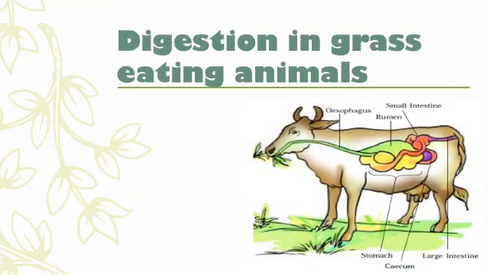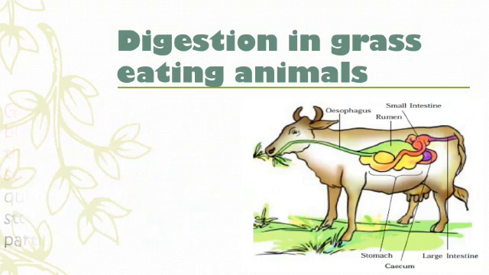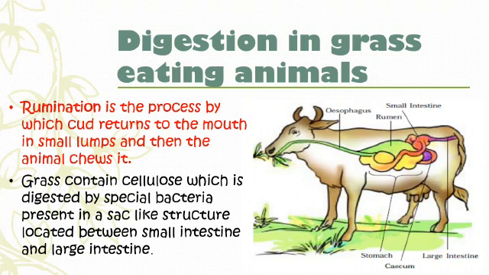Digestion in grass-eating animals. Grass-eating animals basically consist of ruminants. Now, ruminants, what are they? Grass-eating animals like cows and buffaloes are ruminants because they have a separate part of the stomach called the rumen. They quickly swallow the grass and store it in the rumen, where it is partially digested to form cud. Now this cud, in the process of rumination, returns to the mouth in small lumps and then the animals chew it. Grass contains cellulose, which is digested by special bacteria present in the sac-like structure located between the small intestine and large intestine.